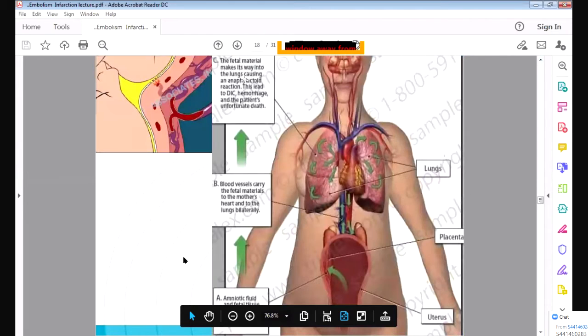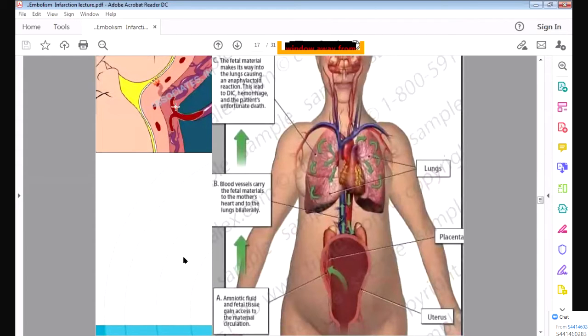When this amniotic fluid enters the blood, it can cause a lot of clots in the blood, and it can cause DIC. DIC means disseminated intravascular coagulation. A lot of clotting is there in the blood, and that will lead to the patient's death.